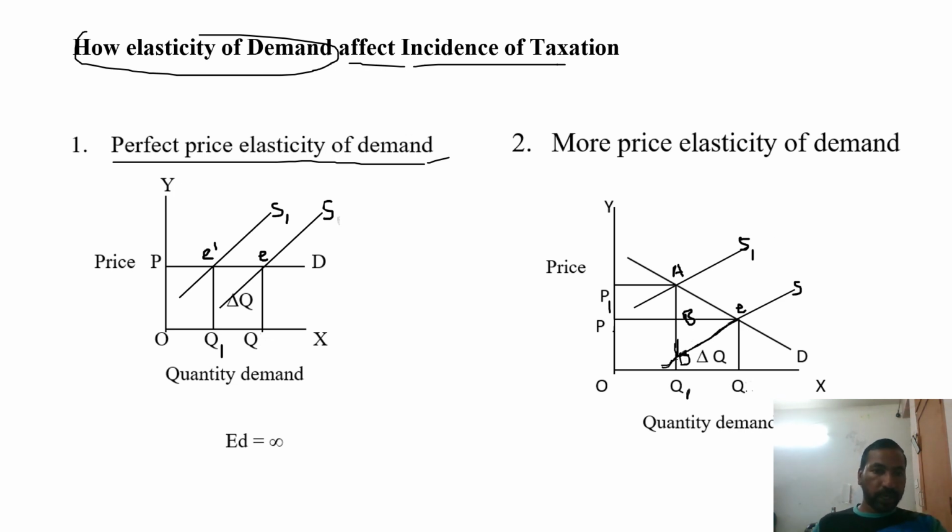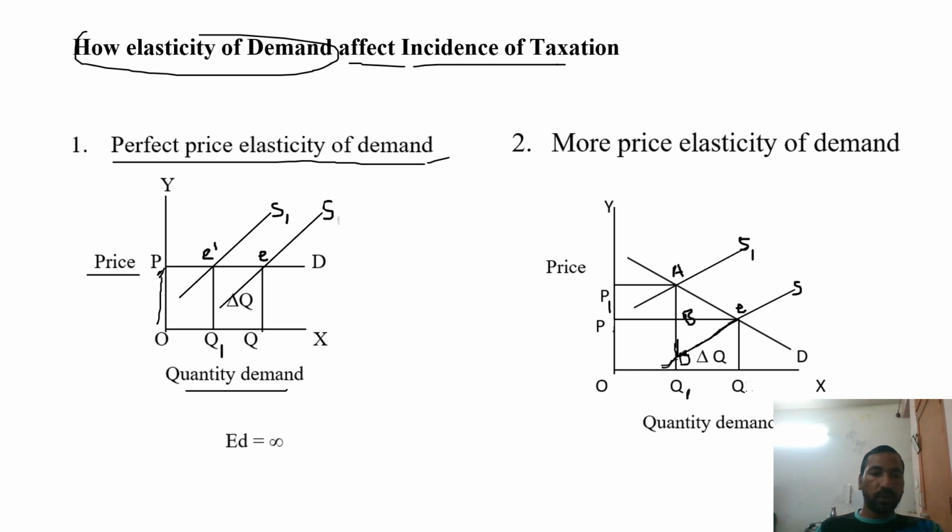In this diagram, the OX horizontal axis presents the quantity of demand and supply, and the OY vertical axis presents the price level. Suppose in the case of perfectly elastic demand, there is a small increase in the price level.